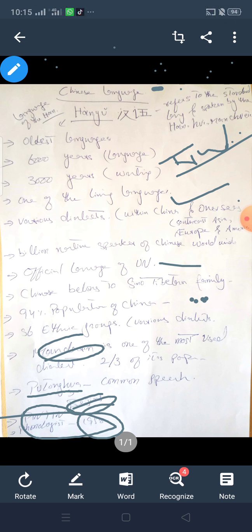And till today, if learners are learning the Chinese language, if there are users, that is just because of the easiness which the phonologists introduced for international students, for international learners, for international businessmen. Hope so. That is a brief introduction to the Chinese language.